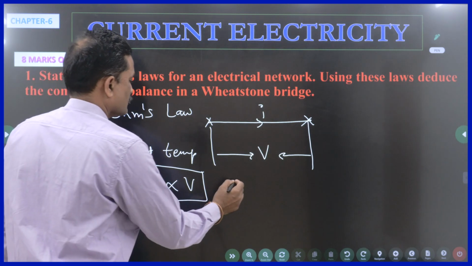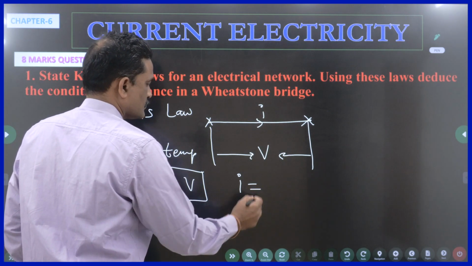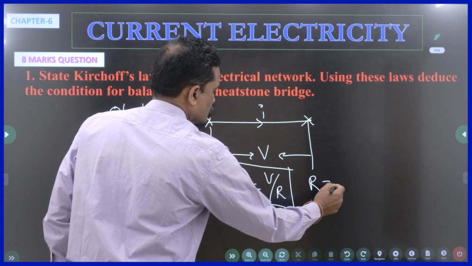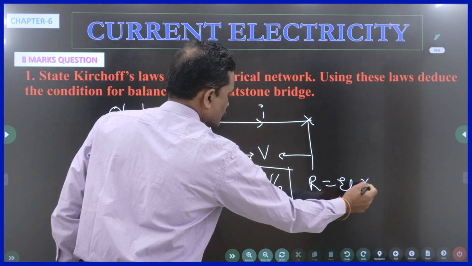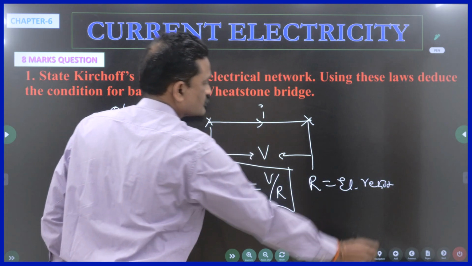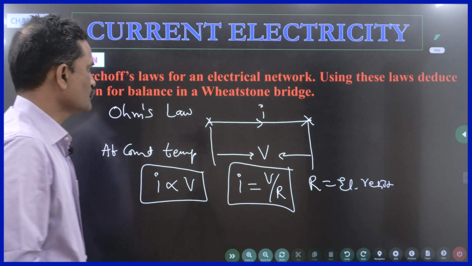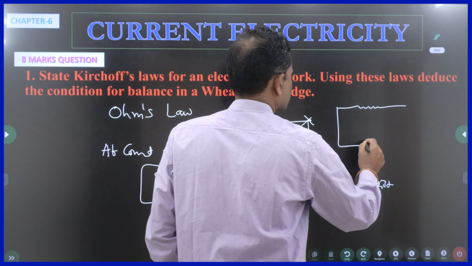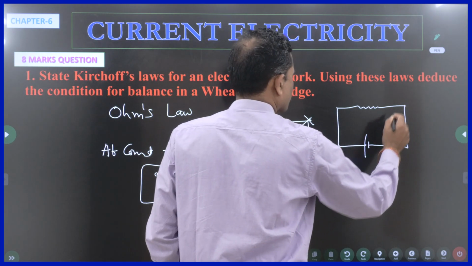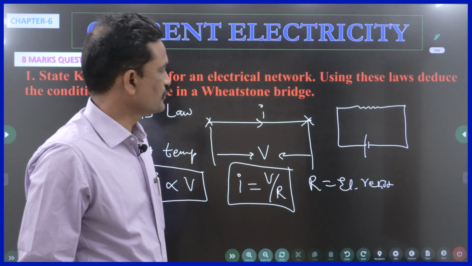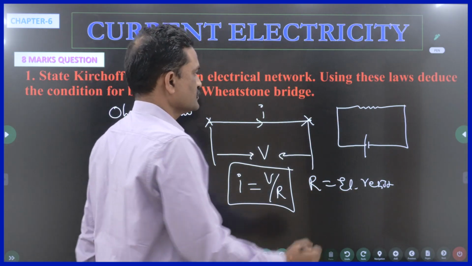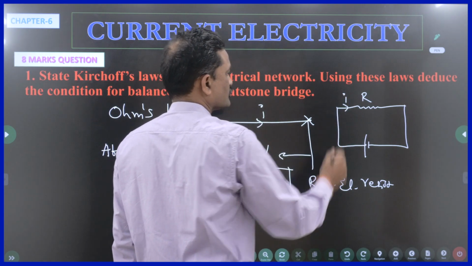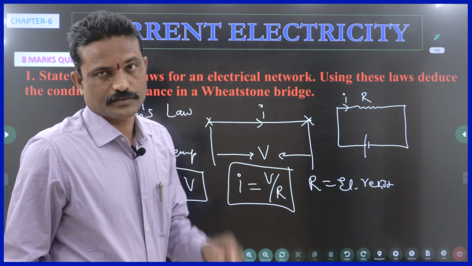If I remove this proportionality relation, I have to put a constant. That constant is 1 over R. Here R is called, you might be knowing, electric resistance. So Ohm's law is valid for simple circuits. That you have to remember. A simple circuit is something like this, having only one resistor R, through which some current I is going. So this is called the simple circuit.